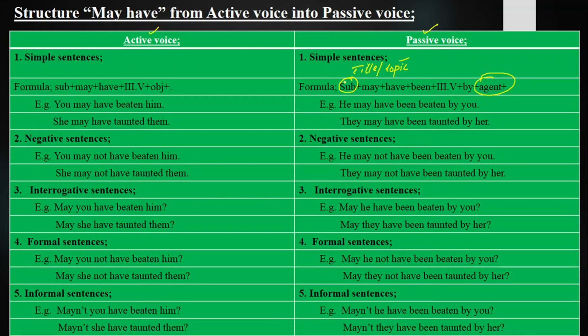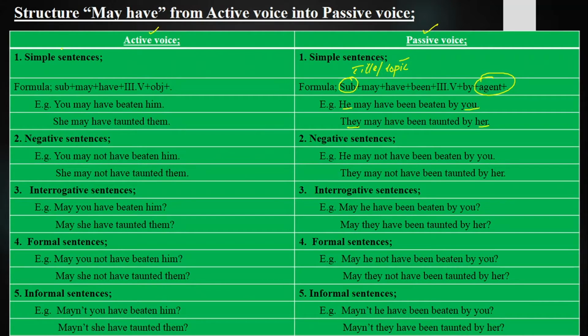And what is the definition of title subject? A person, place or a thing in a sentence which we are talking about. So here we are talking about he, and here we are talking about they, and here your doer of an action is you, and here by her.